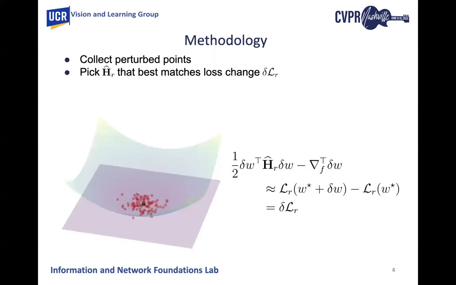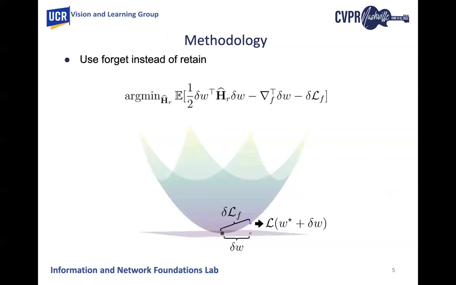Our methodology mainly focuses on estimating the Hessian matrix, which is crucial for the unlearning process, without accessing the retained training data. To achieve this, by generating multiple perturbed points around our trained model parameters, we are trying to identify the Hessian approximation that aligns best with the observed changes in loss. The key insight behind this approach is that we are trying to simulate the loss landscape with the Taylor approximation, and we are trying to estimate the best Hessian for that approximation.